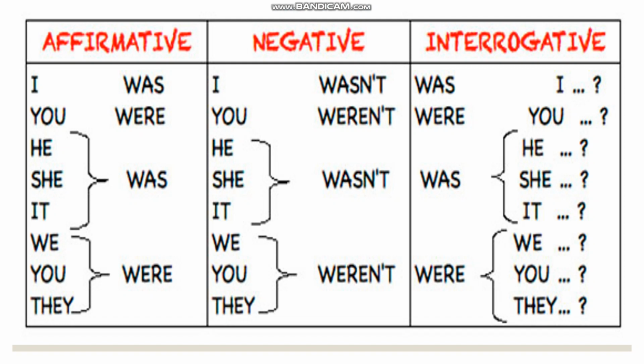Okay, let's look at this picture and this table. Here you can see the affirmative and negative and interrogative forms of was and were. I was, I wasn't, was I. You were, you weren't, were you. And he, she, it was, wasn't, was he, was she, was it. You, we, you, they, were. Also, we, you, they, weren't, were we, were you, were they.